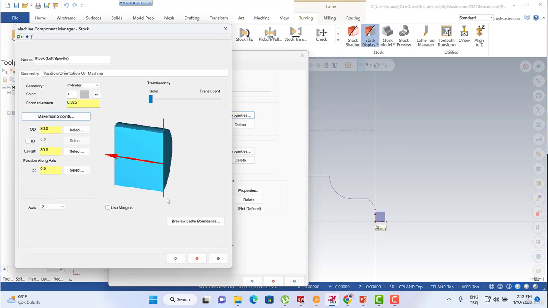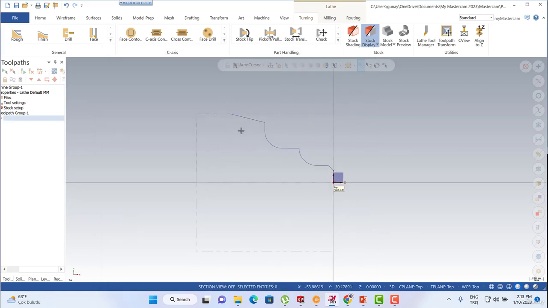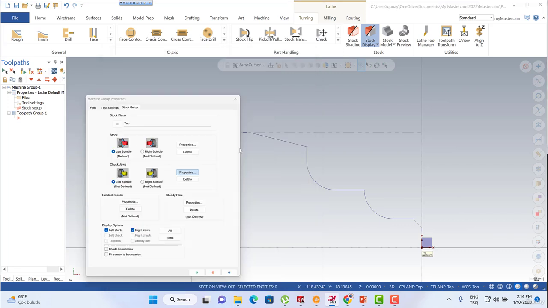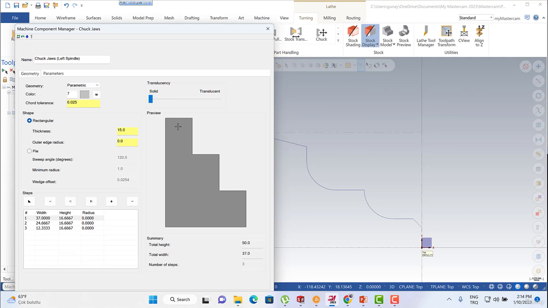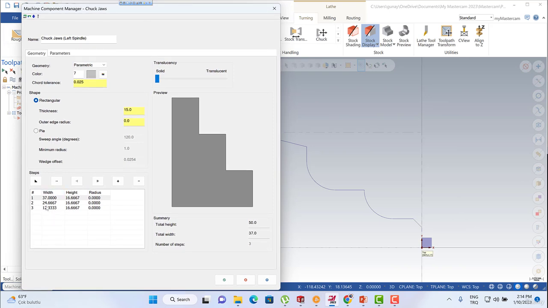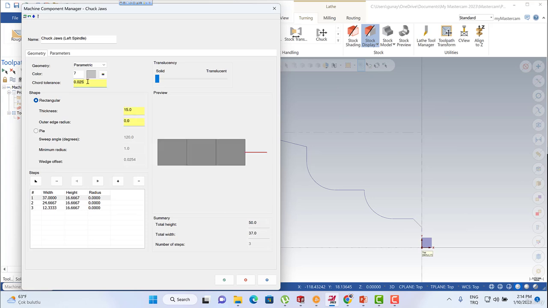It's already created like this. Okay, that's fine. Let's create extra options here, maybe our chuck on that position. I can organize my chuck here. This is the chuck position.